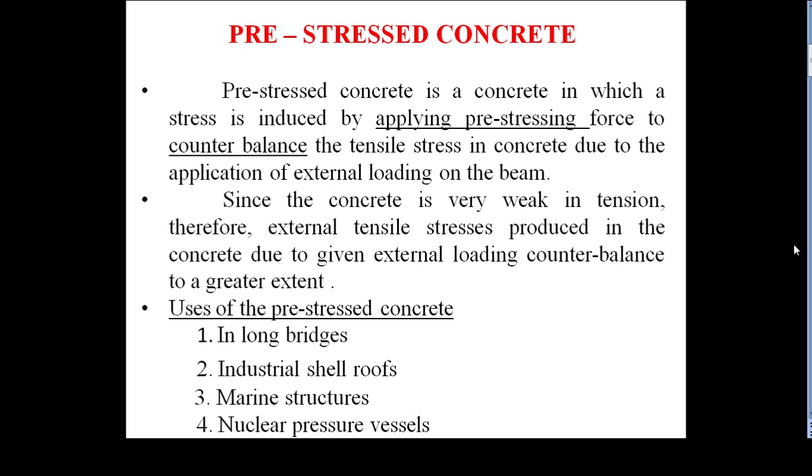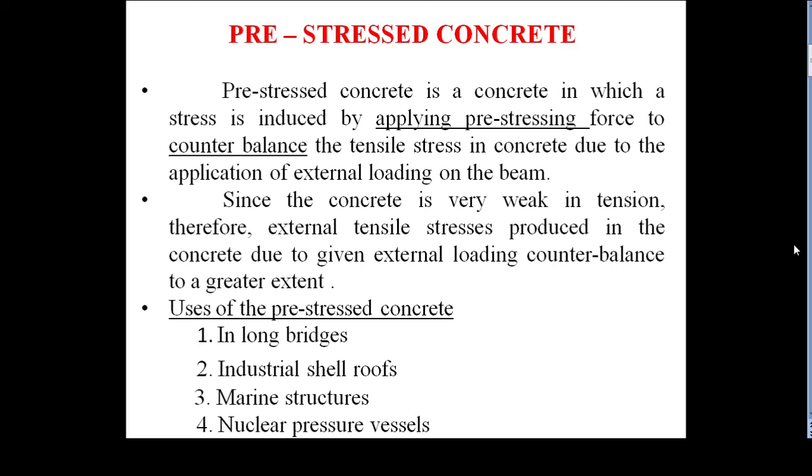Then the uses of prestressed concrete, that is where we are using prestressed concrete members. The first one is long bridges, that is, very long or thin bridges, what we call slender slabs or slender beam bridges, where we use prestressed concrete.